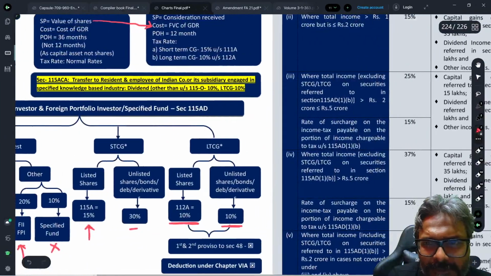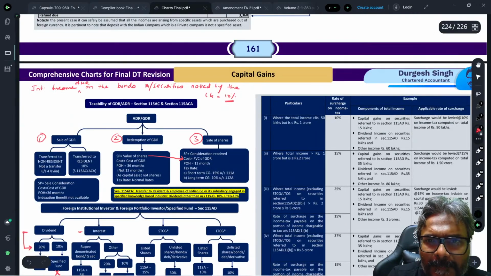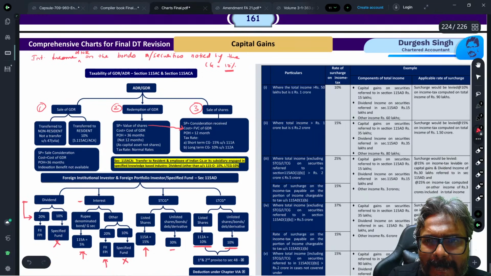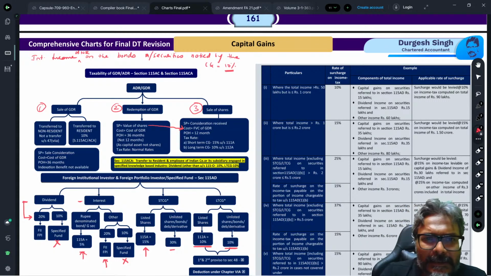Non-applicability of the higher rate of surcharge. Why students? Just pay attention over here.